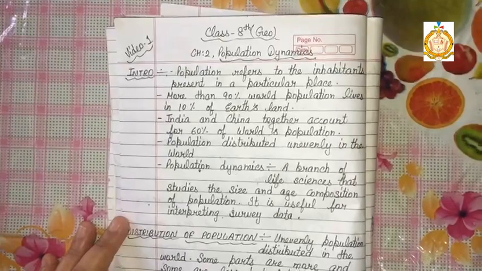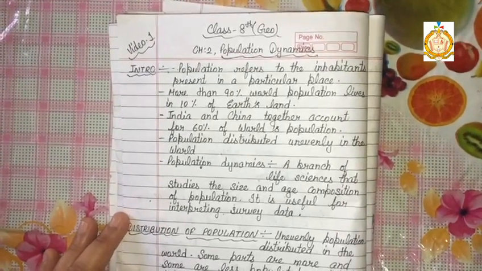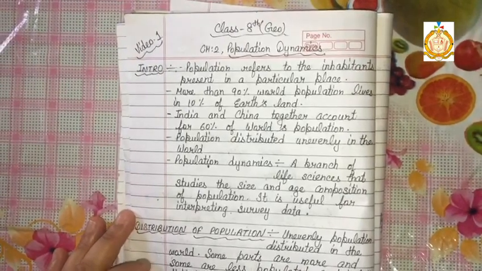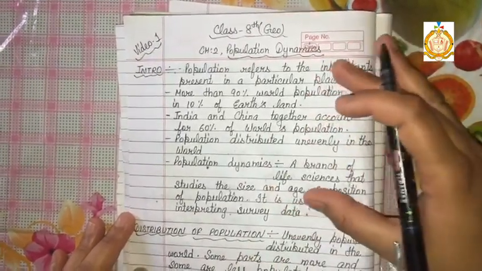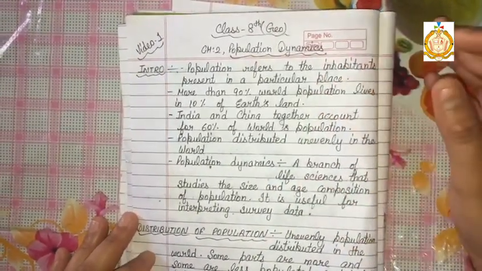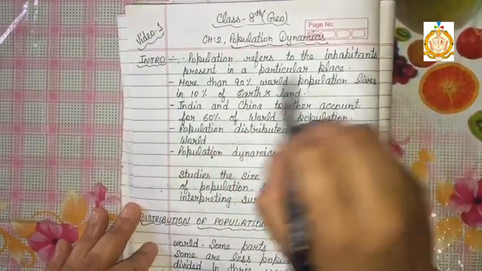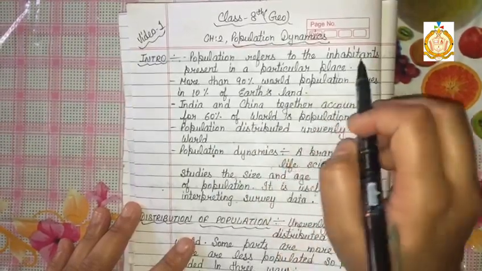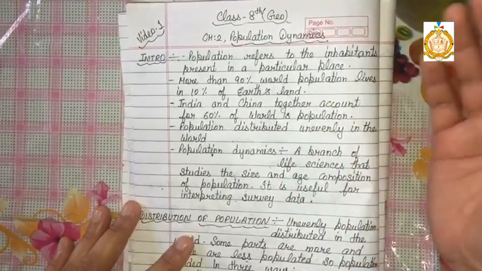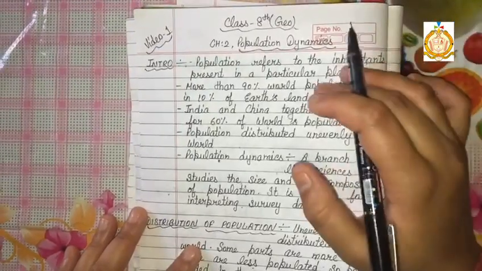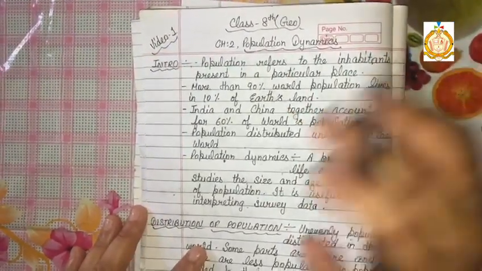Today we are going to discuss a geography topic for class 8th. This is the first video for chapter number 2, population dynamics. So here is the first introductory part for this topic. What is a population? Population refers to the inhabitants present in a particular place. Inhabitants are the residential humans present in a particular place, known as the population of that area.